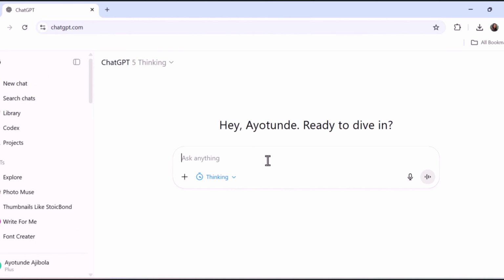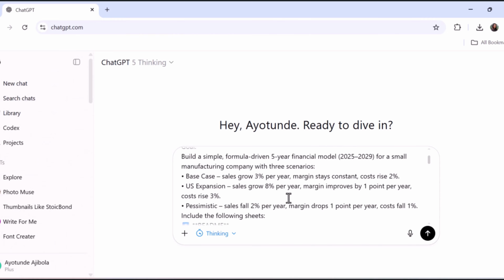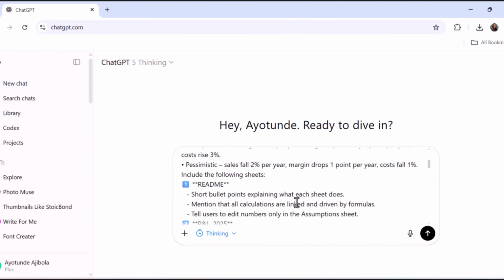Here's my exact prompt. It tells ChatGPT to build a full 5-year model with everything linked by formulas. So I'm asking ChatGPT to act as the chief financial officer of a manufacturing company. I'm asking it to prepare a 5-year strategic plan with 3 scenarios. The base case to show that sales grow by 3% per year. For US expansion, let sales grow by 8% per year. And to be pessimistic, let's have a fall in sales by 2% per year.